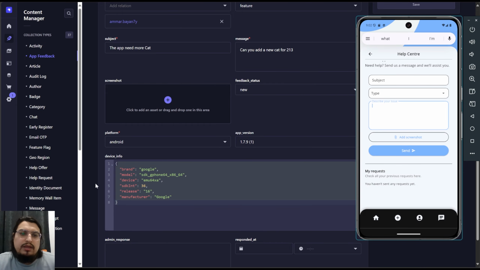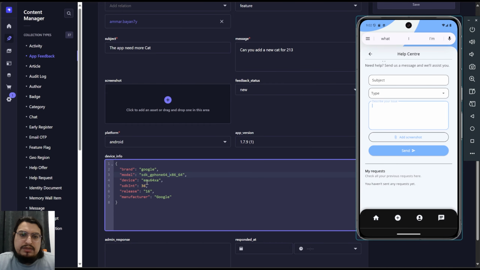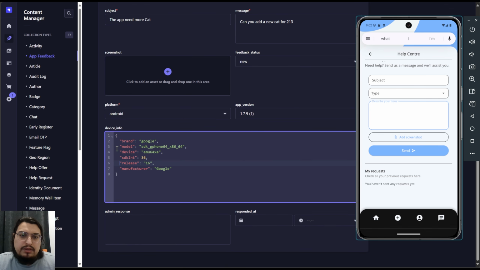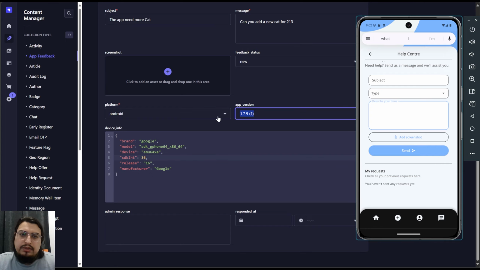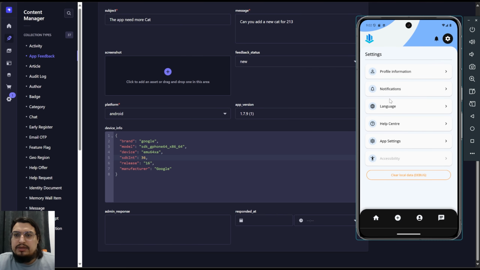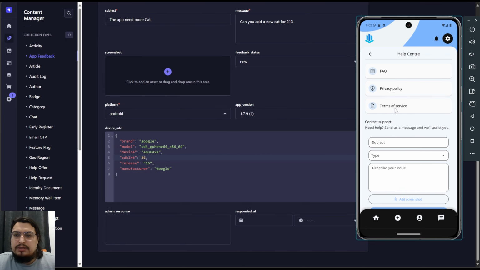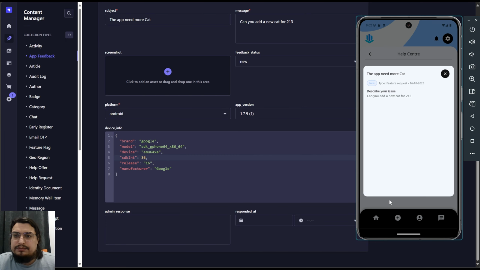If it's a bug, it gives you the system specification that the user uses, like their iPhone. For now, as you can see, it's an emulator, so it gives you like it's Google, the system operation release and their kernel, everything. And here they give you the app version. So let's say there's an app version control that you can see, and they can send a screenshot as well. So if you go back to the ticket system here, you can see your ticket. So here, that's the ticket we created. If there is a screenshot, it'll show you the screenshot.